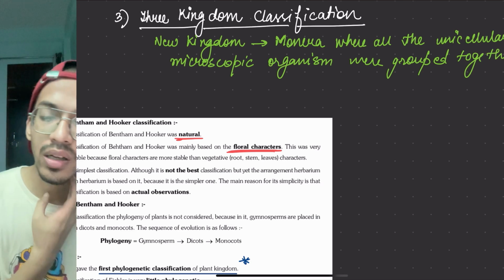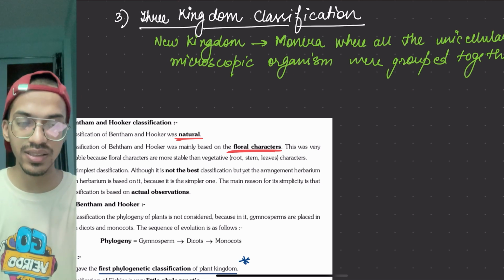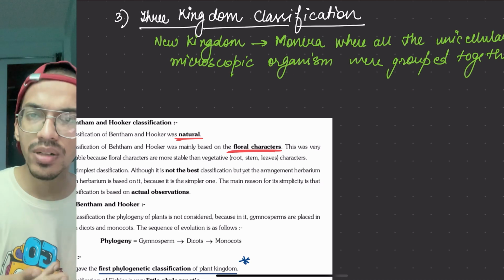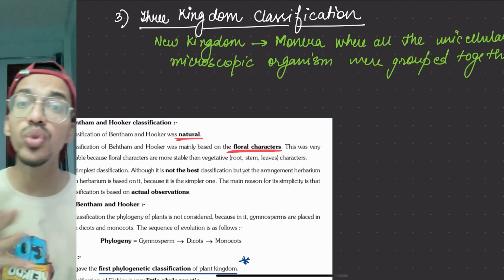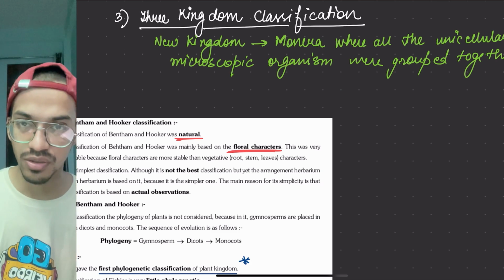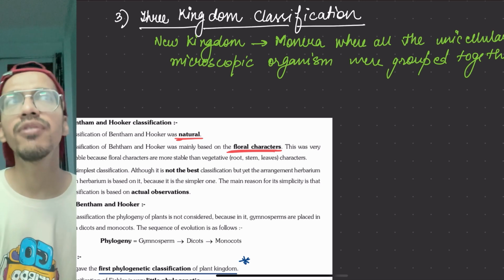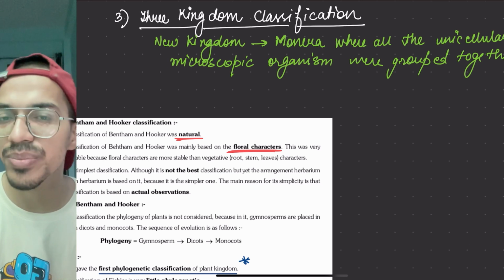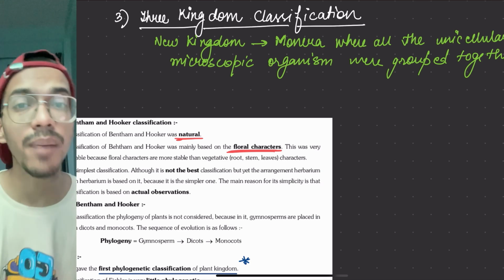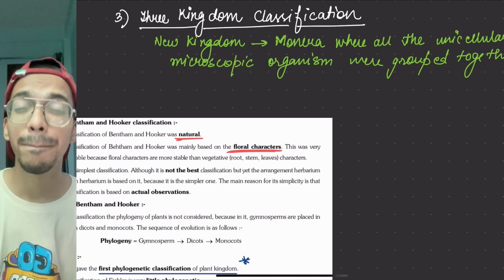But in this system there will be a problem: the unicellular organisms have two different types of cell structure, eukaryotic as well as prokaryotic. Moreover, there was still a problem that the kingdom fungi, which does not look similar to the plant kingdom, was put together with it. How to solve it? That's also a problem. So we went to a better version.